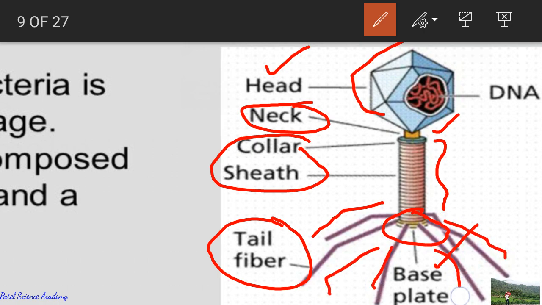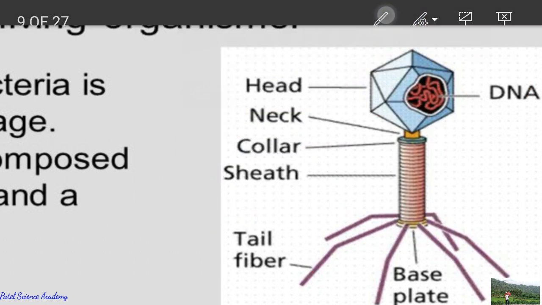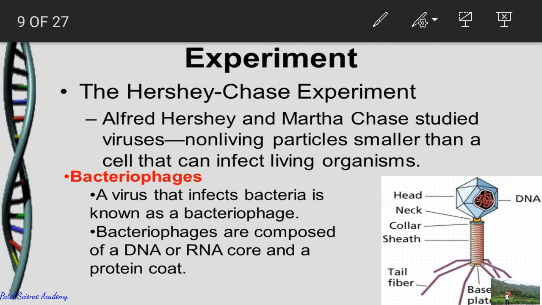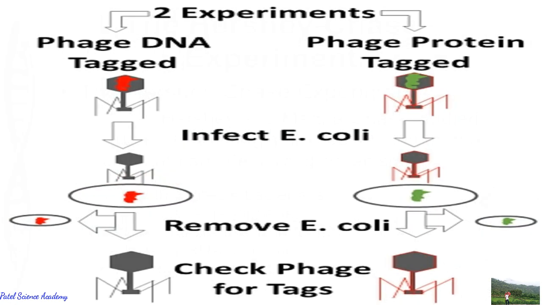In this structure, the most important thing is that inside the head, it consists of DNA. So we'll see how this DNA is transferred into the body of the bacteria by these experiments.